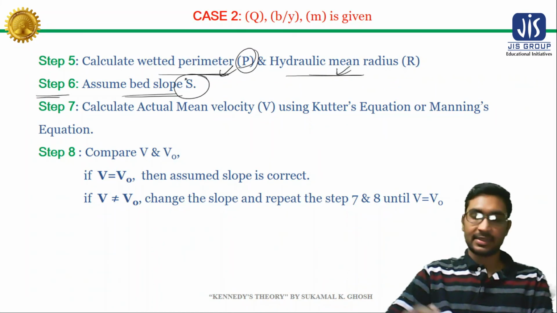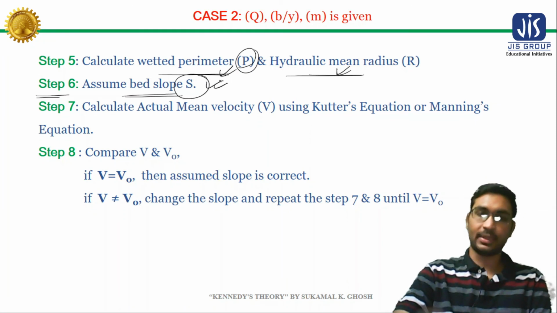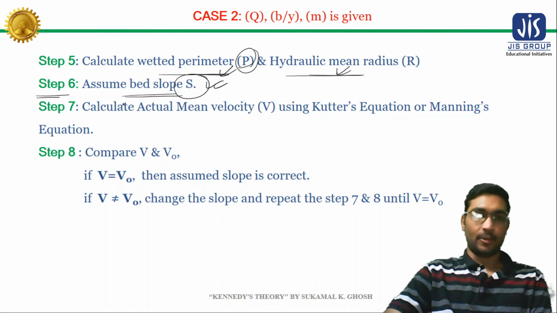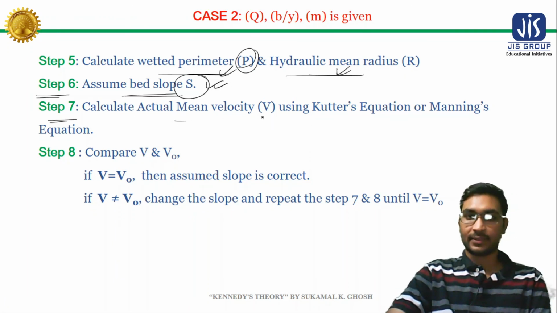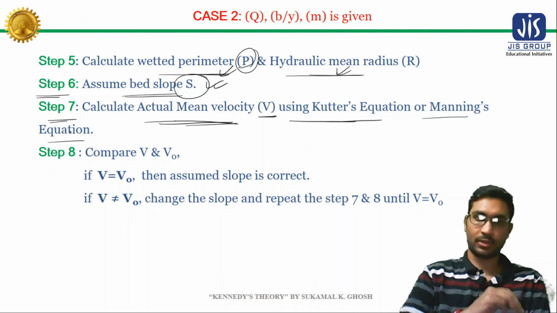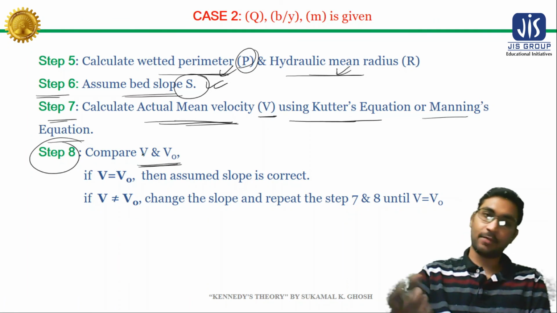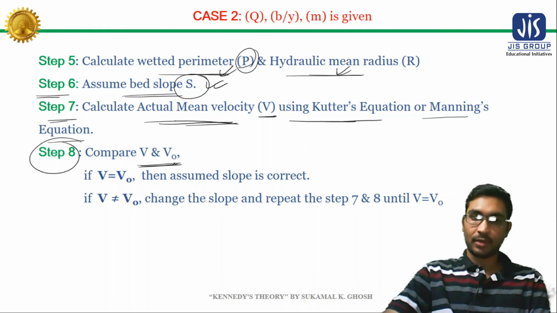Kennedy hasn't given any equation to determine the bed slope, that is why we need to assume a bed slope. Now in our step 7, we need to calculate V, meaning the actual mean velocity, using Kutter's equation or Manning's equation, as we discussed in our previous case also. Now our last step will be to compare V and V naught, as we did in our previous case, right? In case 1, we also compared our actual mean velocity and the critical velocity,